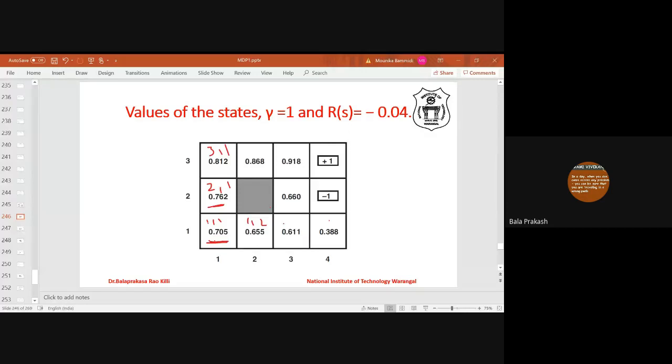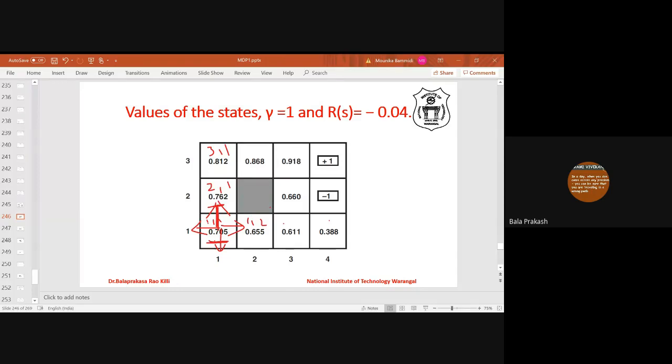Optimal policy means we have to select an action. The agent can be told to move up, or the action can be move right, or move left, or move down, right? So where to move? That is the question, right?